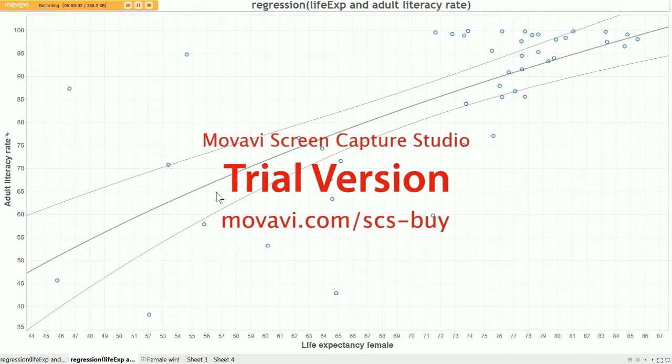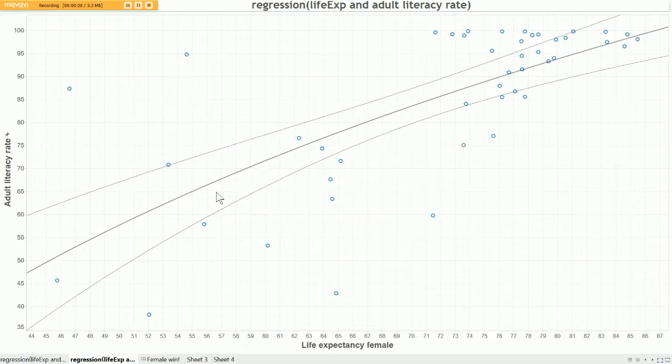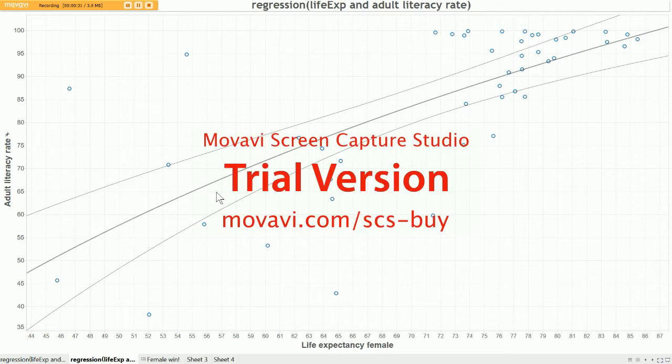The other factor I chose to analyze is education, and I chose adult literacy rate to represent the education level of countries. And here, as you can see in the regression, there is a positive relationship between education and life expectancy. So suppose that you met someone who is a female and lives in big cities in European countries and reads many books, then there's a really high chance that she would live a long life.